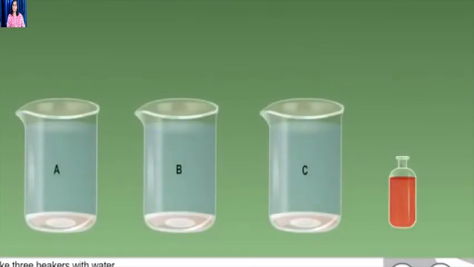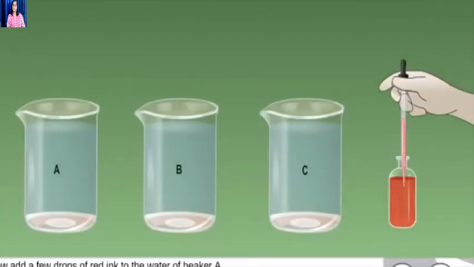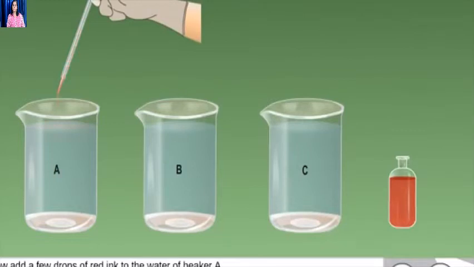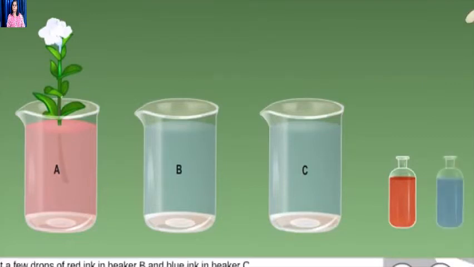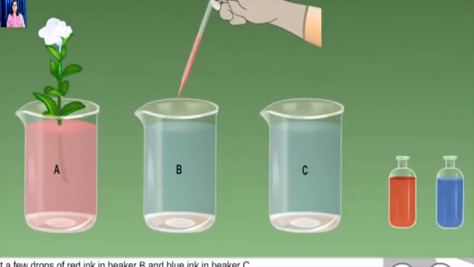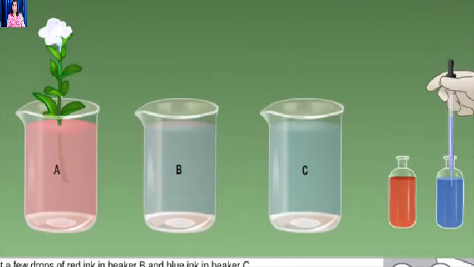Method B. Take 3 beakers with water. Now add a few drops of red ink to the water of beaker A. Keep 1 branch of tender twig in beaker A. Put a few drops of red ink in beaker B and blue ink in beaker C.